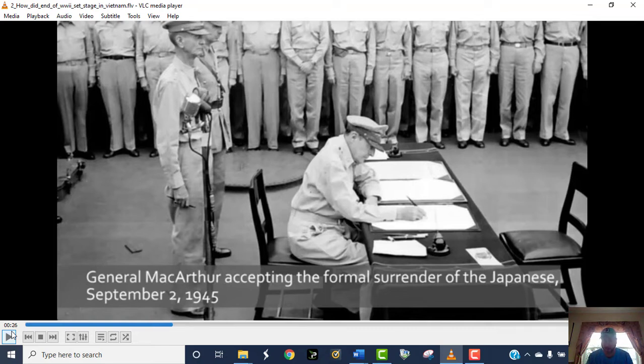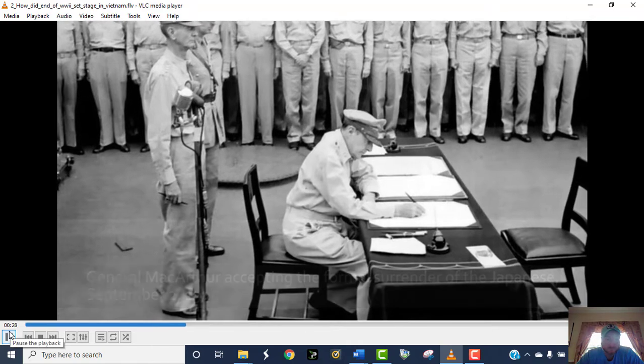So on the same day, Ho Chi Minh in Vietnam declares independence, Japan surrenders to MacArthur in the Pacific Theater of World War II. Two key events going on on the same day.